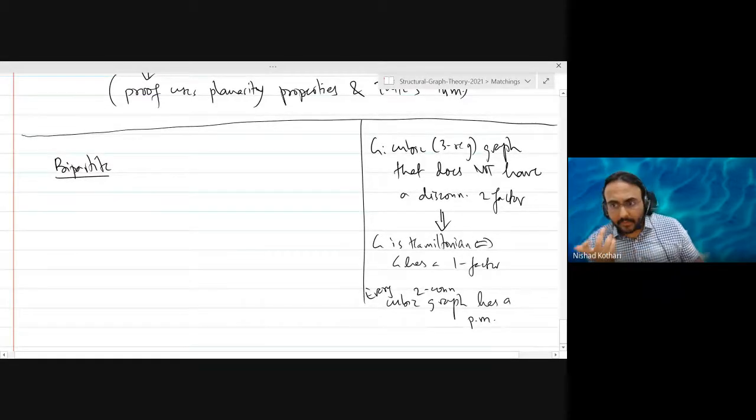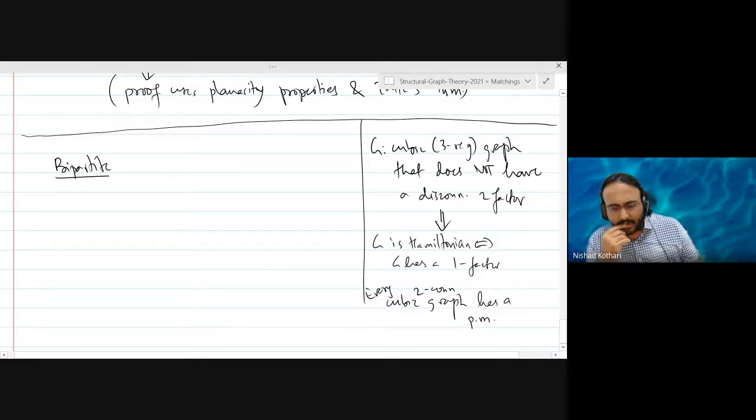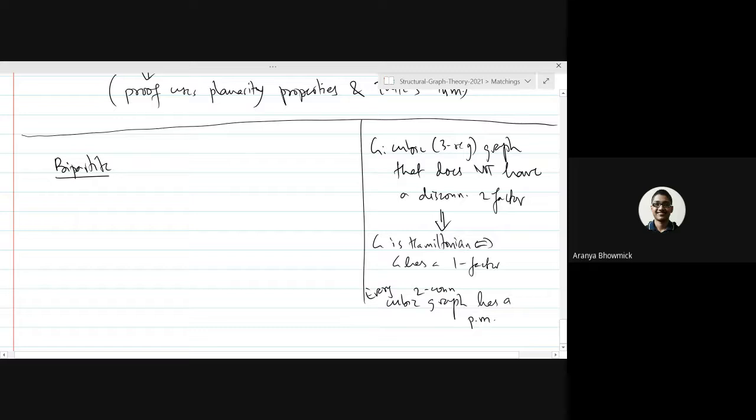So if your graph is two connected, it is going to have Hamiltonian cycles. And if the graph is not two connected, then it cannot have a Hamiltonian cycle by block decomposition, since any cycle must be contained within a single block.